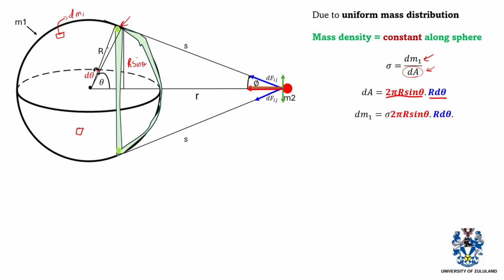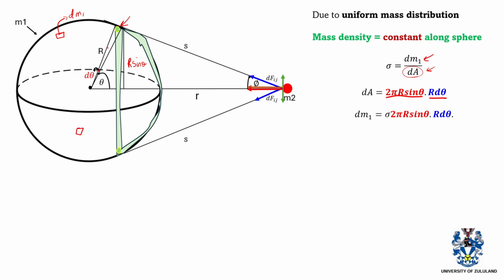So basically we can have a new expression and say that dF here will be equal to Gm2, and dm1 we can replace with sigma times 2 pi r sine theta times r d theta, and then this is all over s squared multiplied by cos phi. So this is basically us substituting dm1. After substituting dm1, we have our expression for a smaller portion of gravitational force experienced by this red particle.